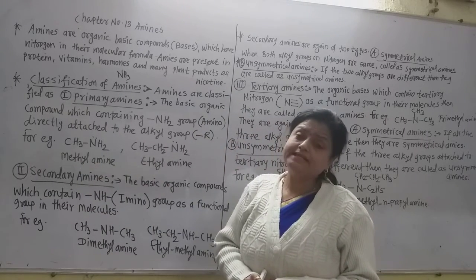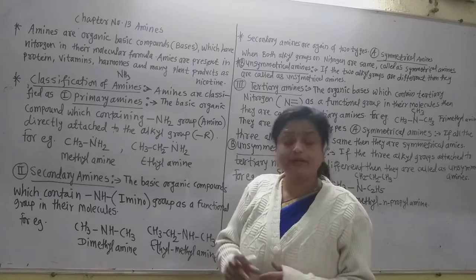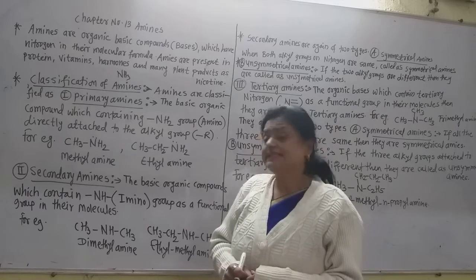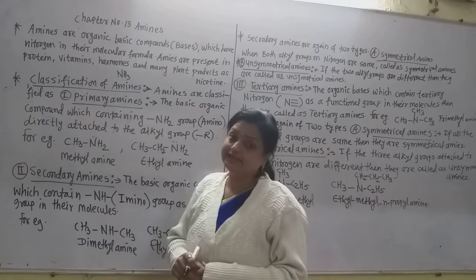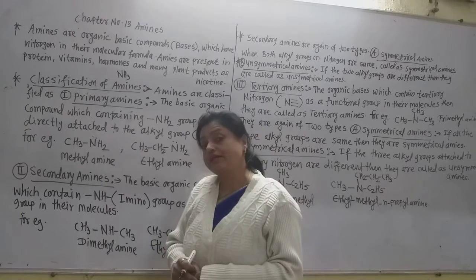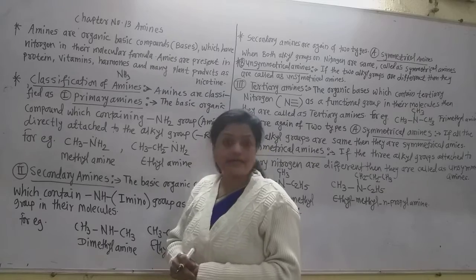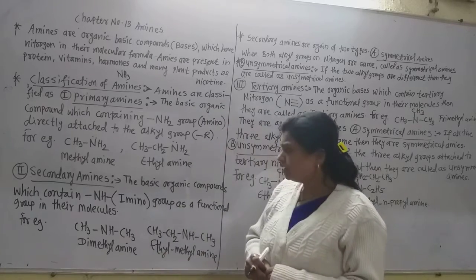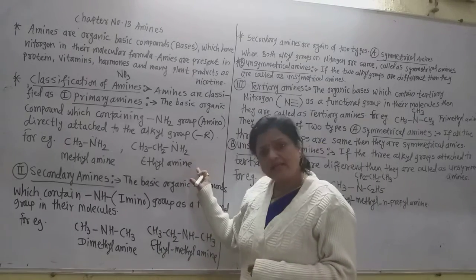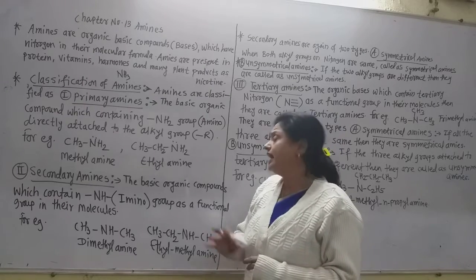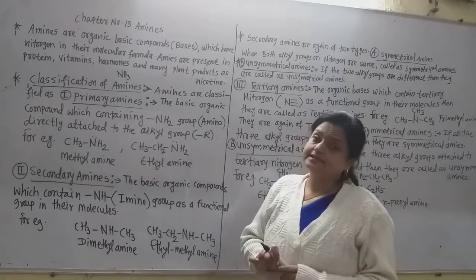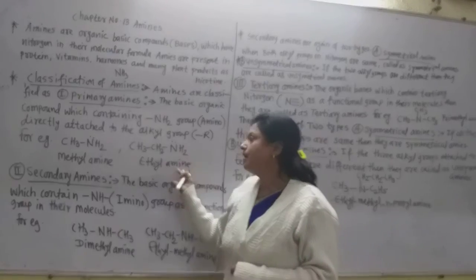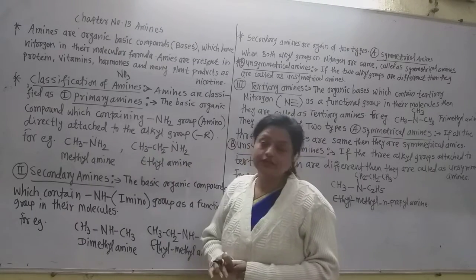But the IUPAC name is given slightly differently. In the IUPAC name system, it is called methanamine. We will see later how the IUPAC names are given to the different types of amines. Now the second example is ethylamine. In this way, for any primary amine you can give an example only by changing the alkyl group.